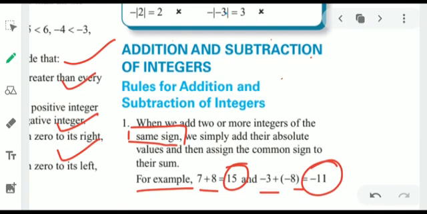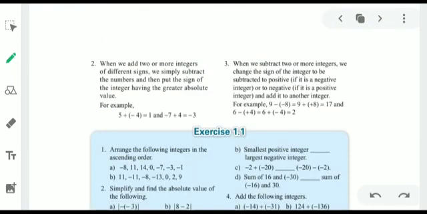Let us watch some other rules which are written here. Let us zoom in so we can see properly.